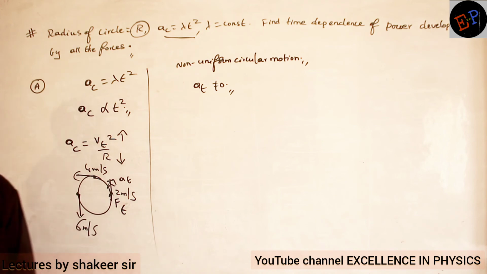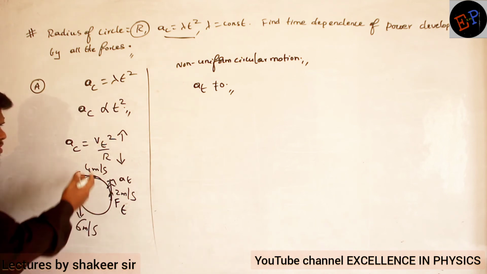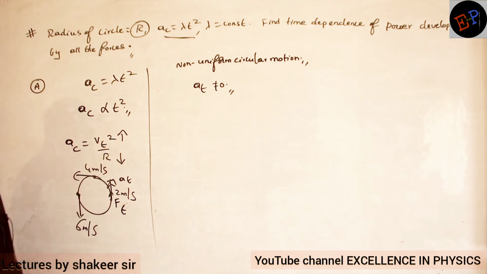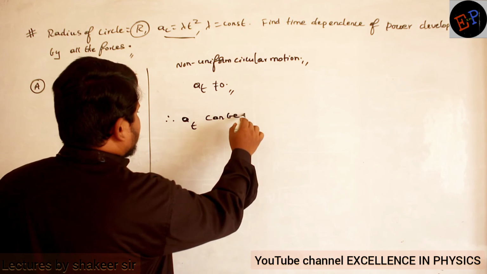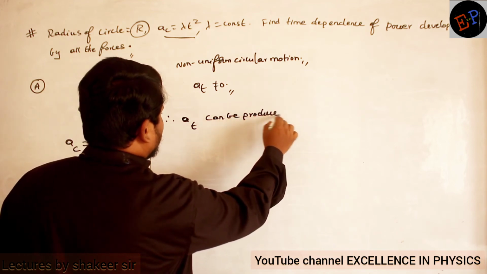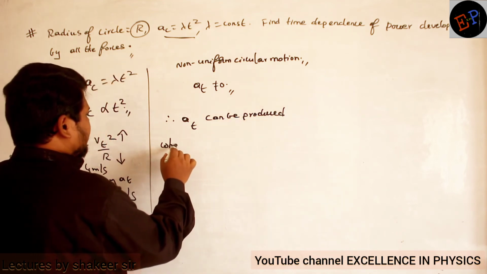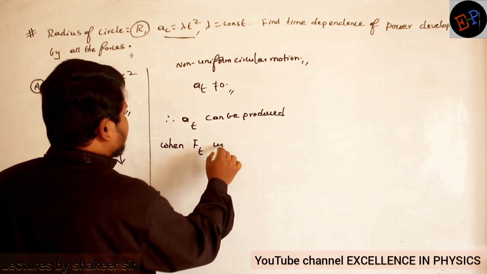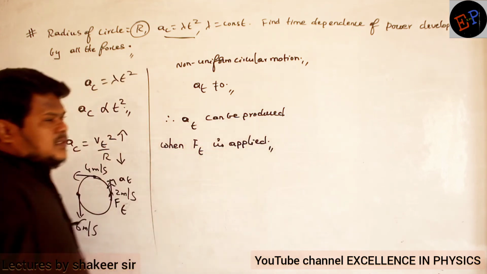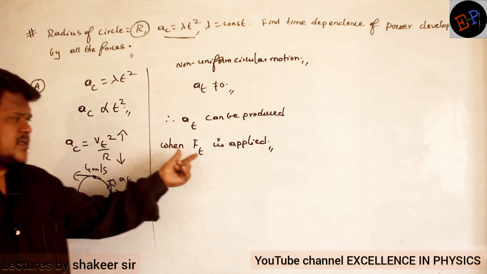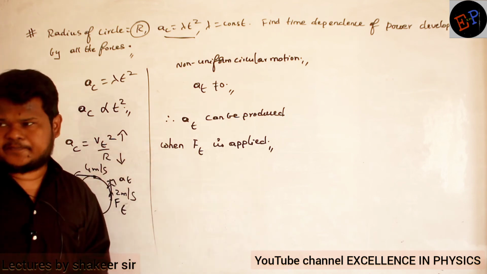Are you able to understand? So centripetal acceleration increases only when tangential speed increases. Tangential acceleration can be produced in which condition? When tangential force is applied. So some mechanism is applying tangential force on this body.